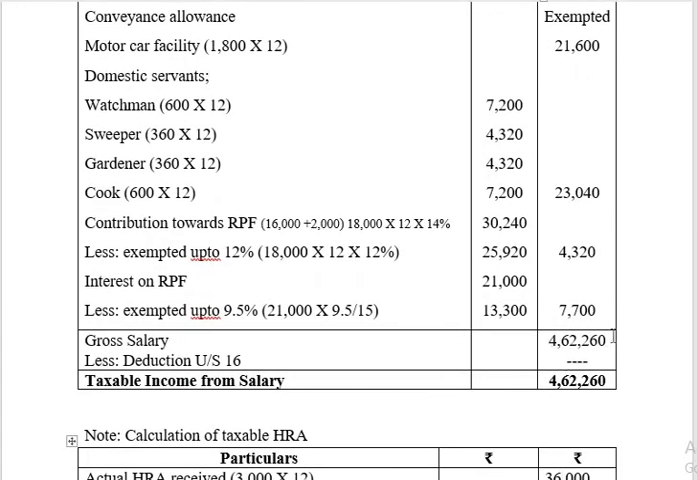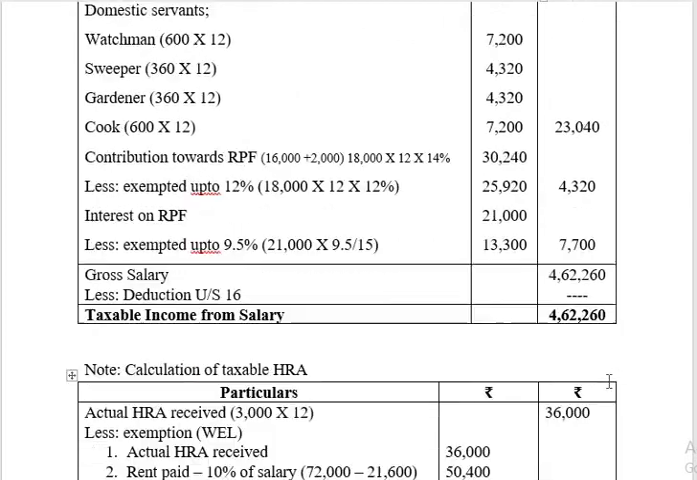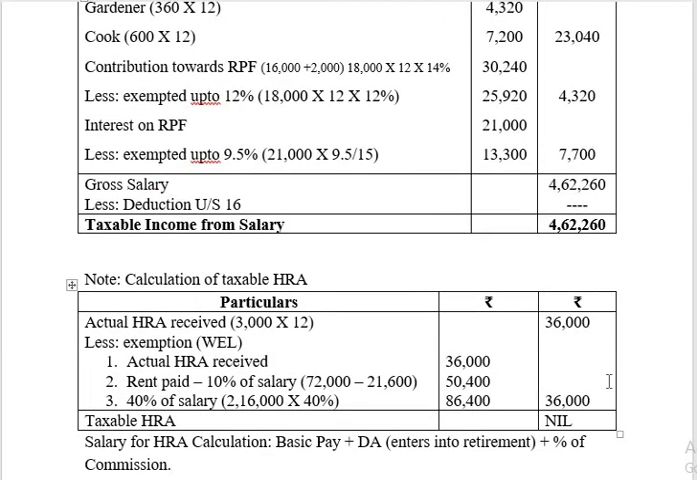total gross salary. From this, less deduction under section 16 like professional tax or any other deductions, so they have not given. Therefore taxable income from salary will be 4,62,260. So for the assessment year 2019-20, the assessee is having taxable income from salary of rupees 4,62,260.